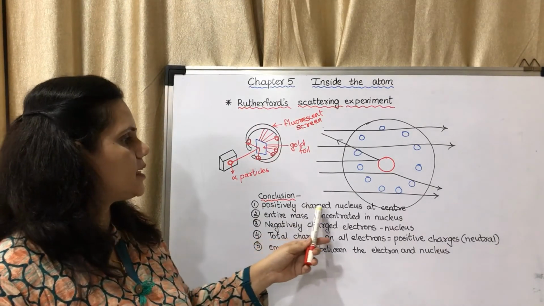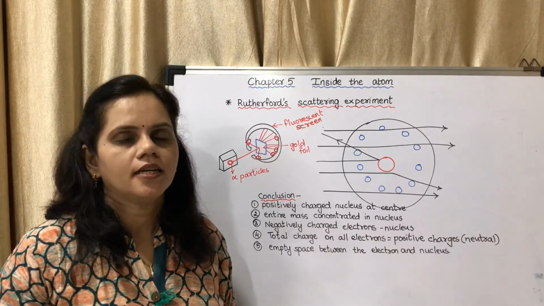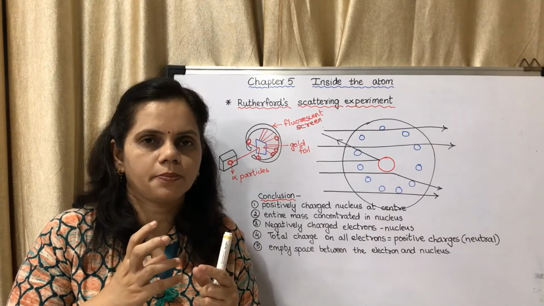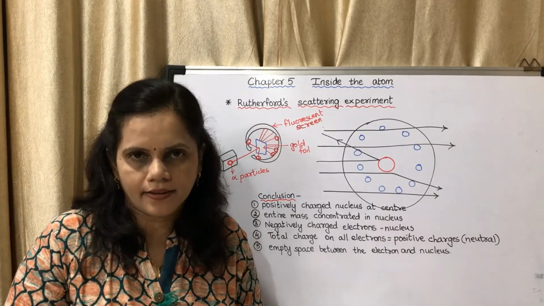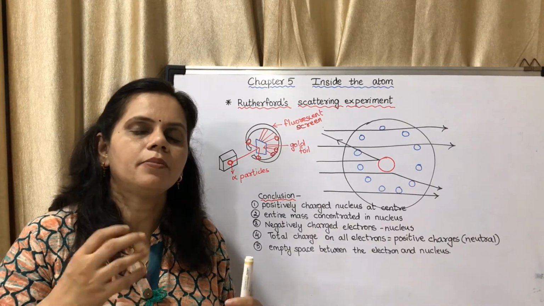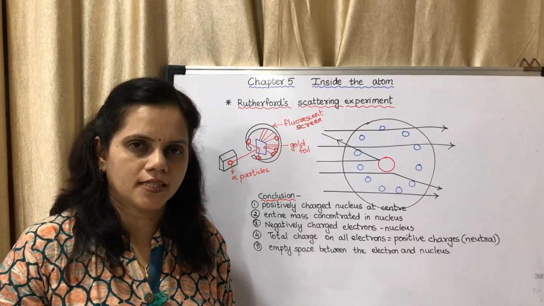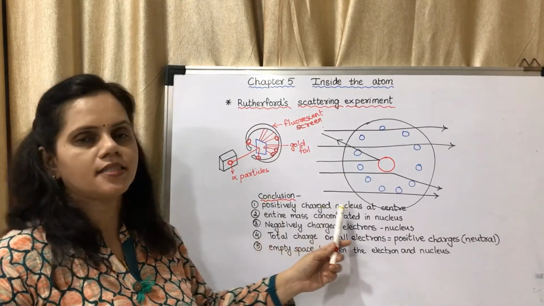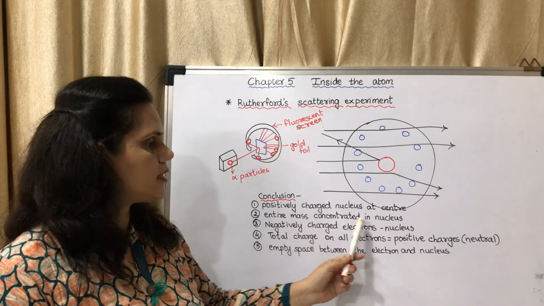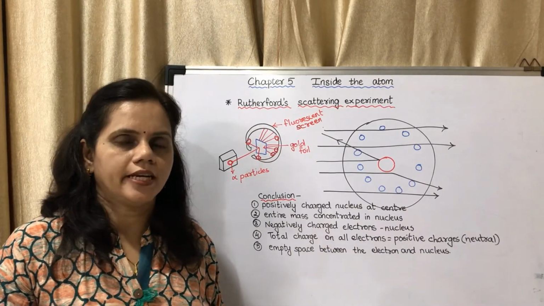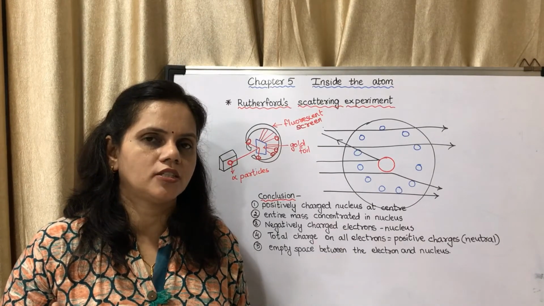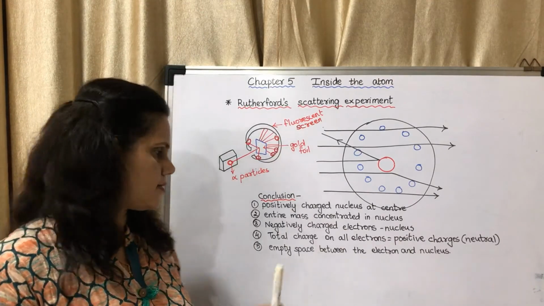The positively charged nucleus at the center. He told that in the center, all the positively charged particles are sitting together, and that part is called the nucleus. He put forward the term nucleus. So there is a positively charged nucleus at the center. Second, the entire mass is concentrated in the nucleus. As the positive charge is in the center, the entire mass is concentrated in the nucleus.